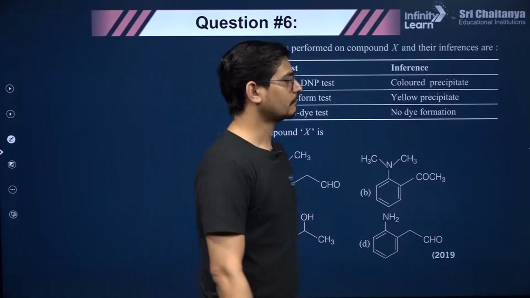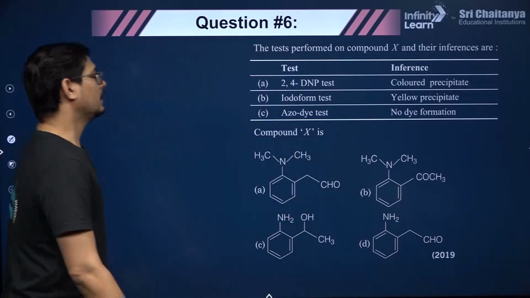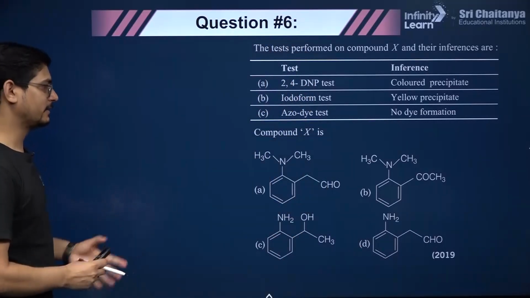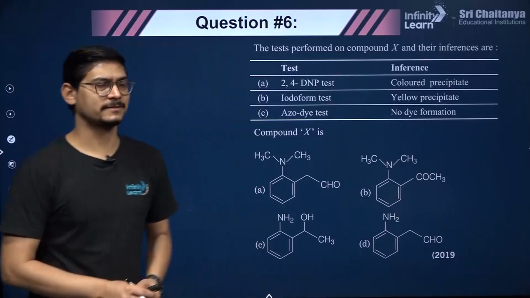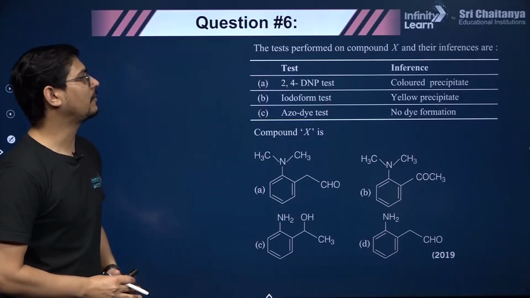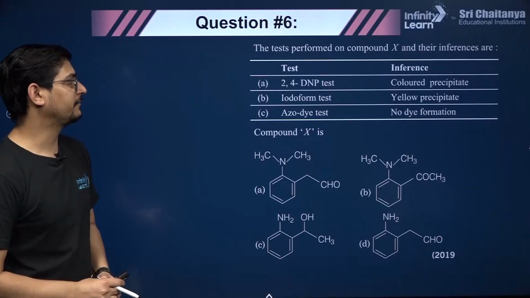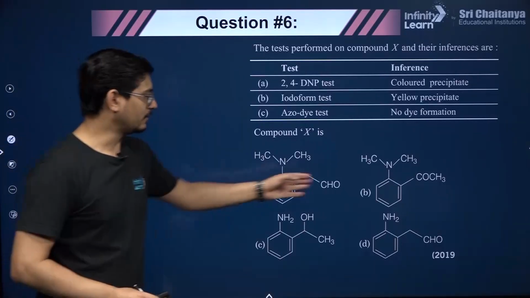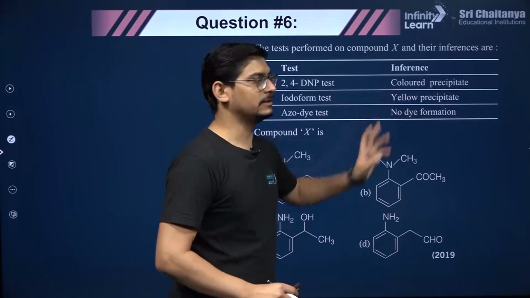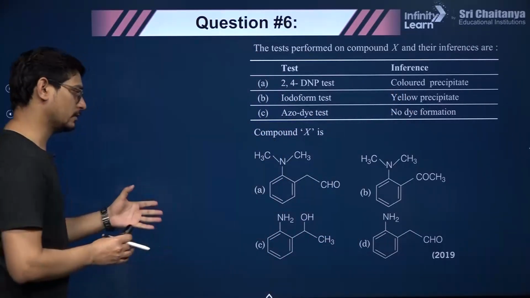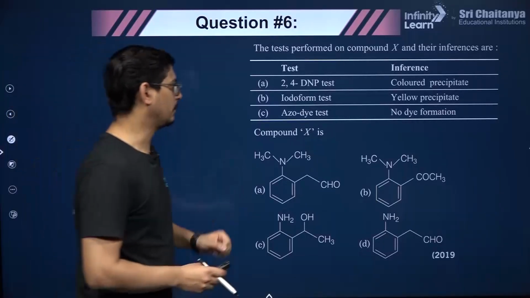Next question. What will you say in this question? There are 3 tests in it, that is why this reaction and all 3 are important, very famous name reactions. The tests performed on compound X and their inferences are given, right? So one of these is compound X which responds to these 3 tests in this manner. So you have to tell what is the likely structure of that compound.